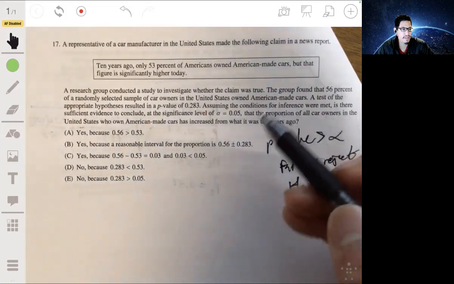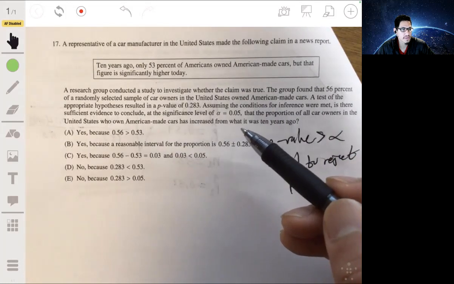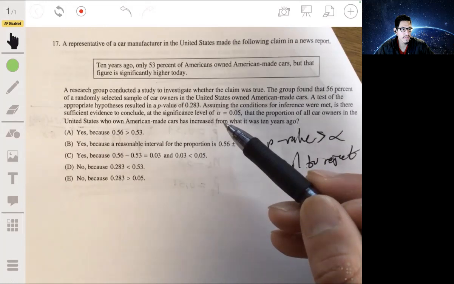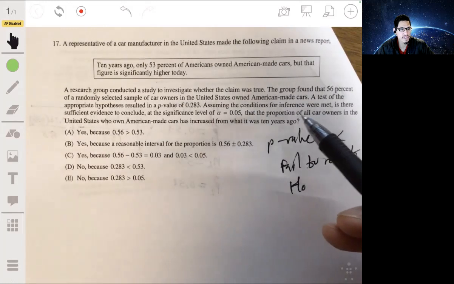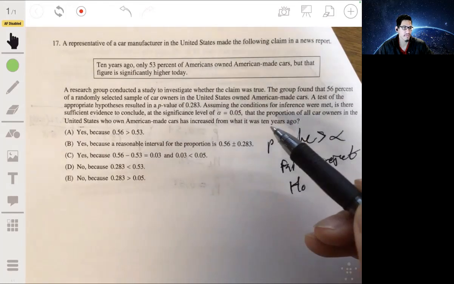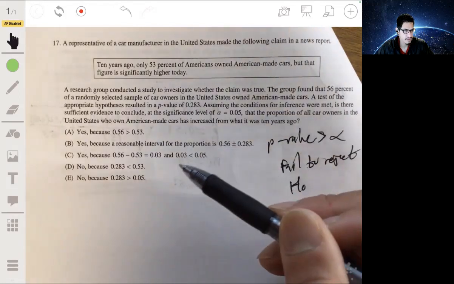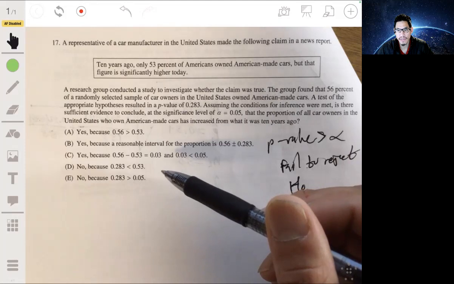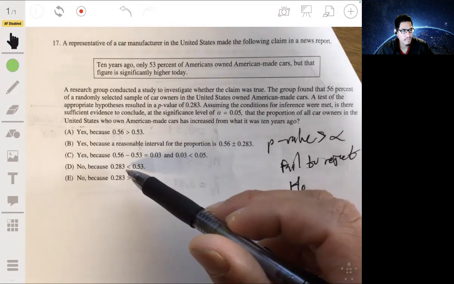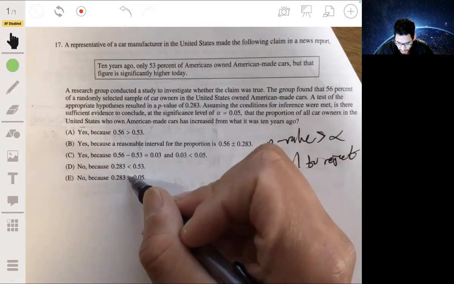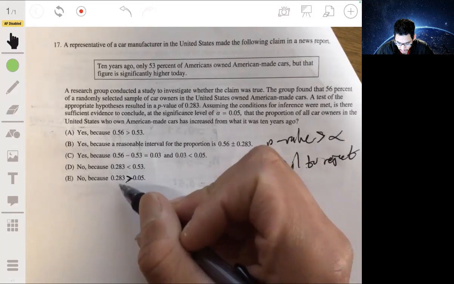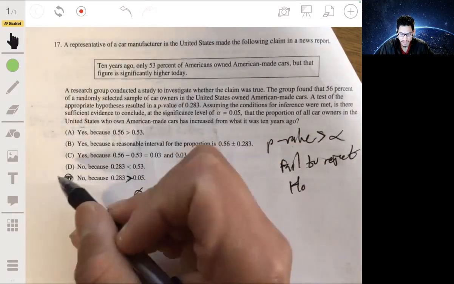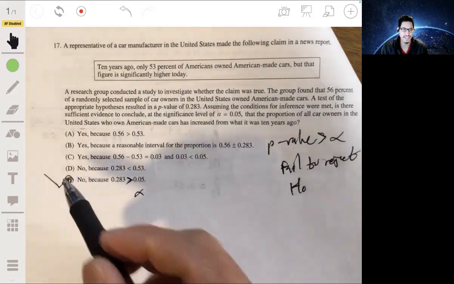So then we can't really say we have any strong evidence that the proportion of car owners has increased from what it was 10 years ago. So it's going to be no. So it's going to be either D or E. And it's going to be E because it's greater than our alpha. This is our p-value. P-value has to be greater than alpha. So the answer to 17 is E.